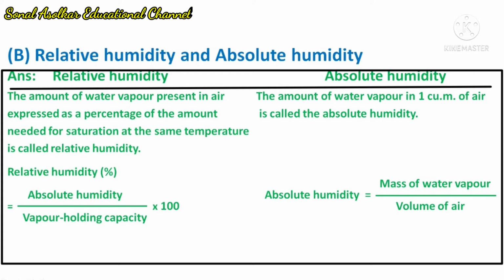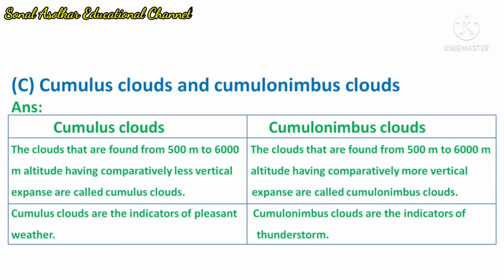Absolute humidity, meaning the amount of water vapor in 1 cubic meter of air is called the absolute humidity. Formula: absolute humidity is equal to mass of water vapor upon volume of air. After that, next, cumulus clouds and cumulonimbus clouds.